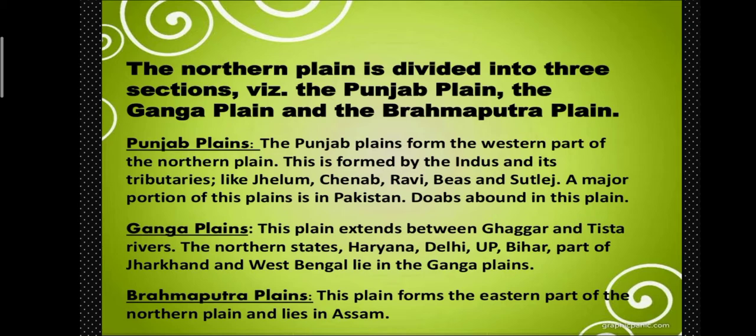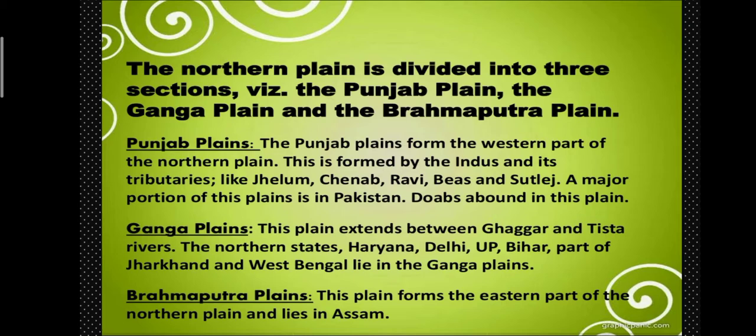Which are the tributaries of this plain? The Indus tributaries like Jhelum, Chenab, Ravi, Beas and Satluj. A major portion of this plain is located in Pakistan. Doabs are found in this plain. Now what is a doab? A doab is a place in between two rivers. That place is known as a doab.